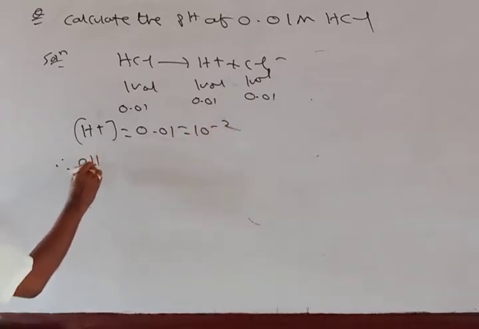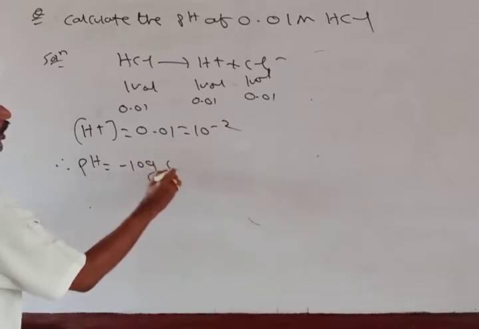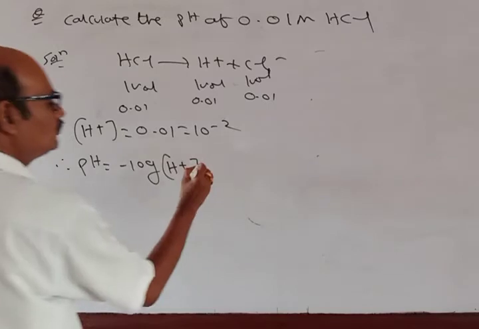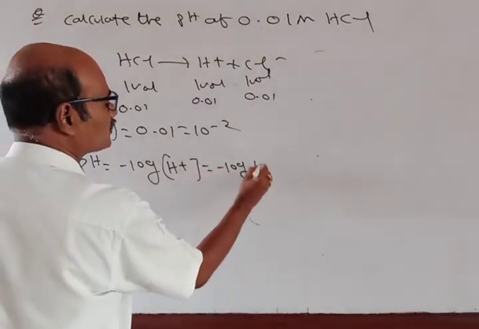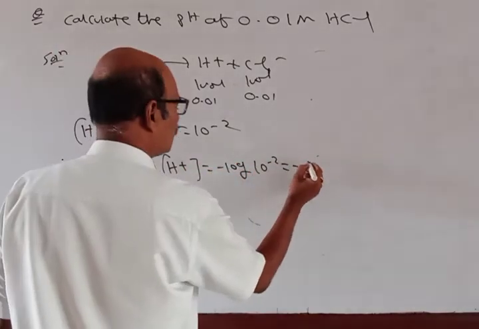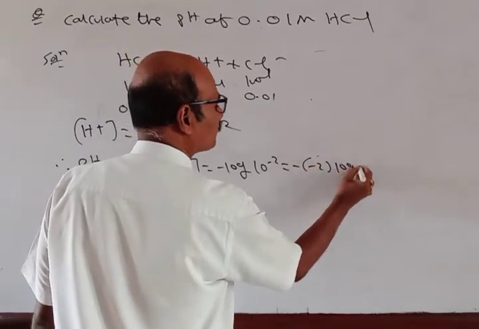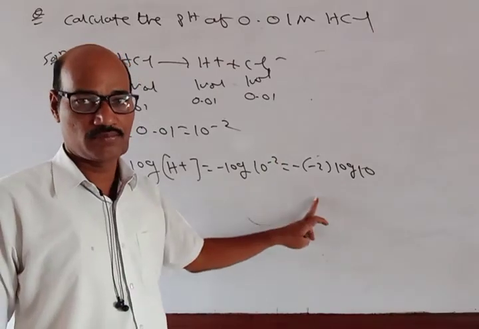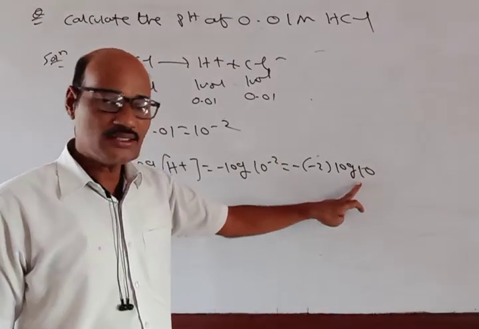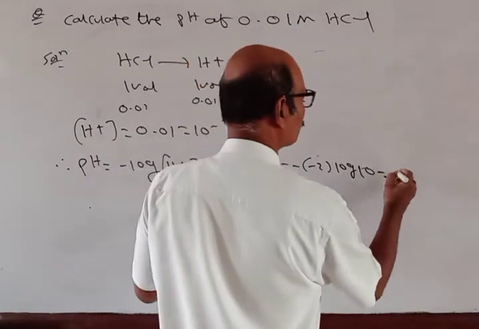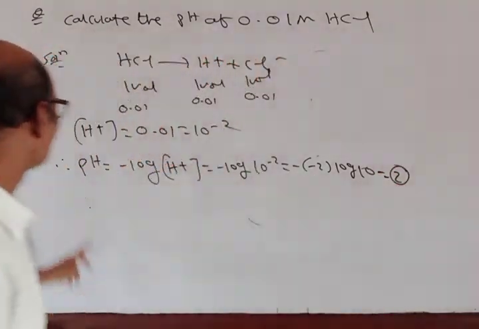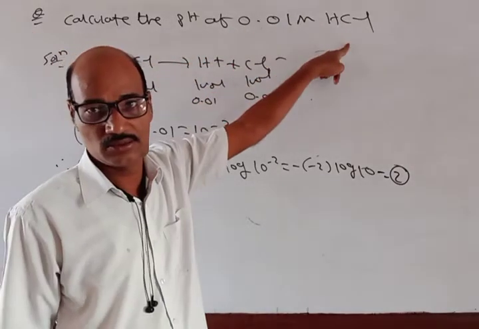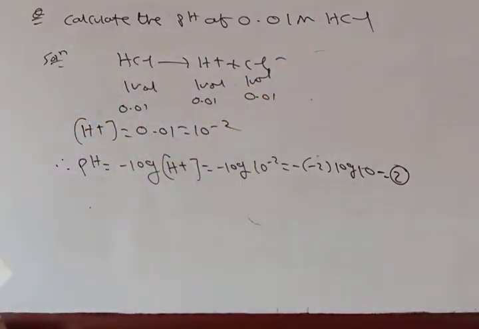Therefore pH is equal to minus log H plus, which is equal to minus log 10 power minus 2, equal to minus of minus 2 log 10. Log m power n is equal to n log m. Log 10 is equal to 1, so minus of minus 2 equals 2. So 2 is the pH of this solution, 0.01 M HCl. Okay, similarly you can write